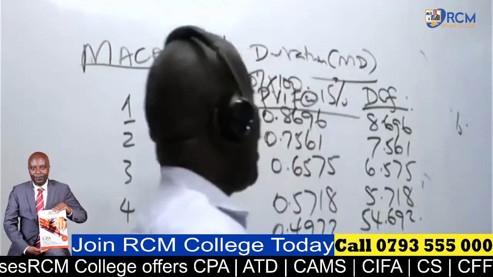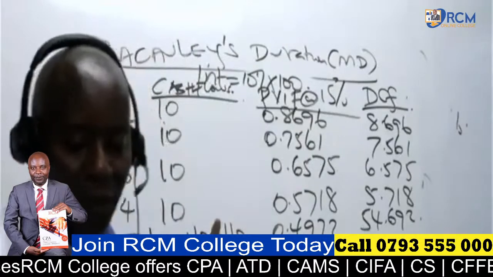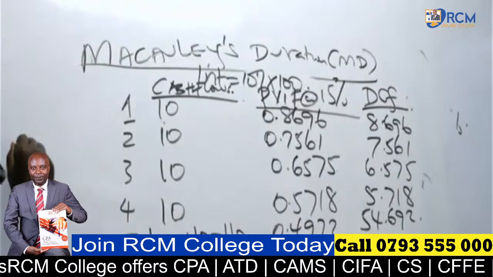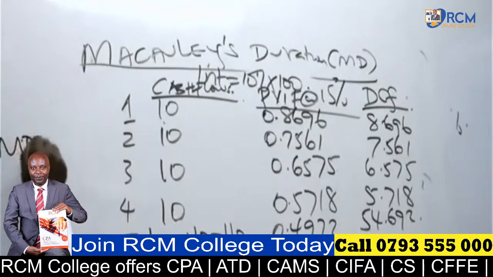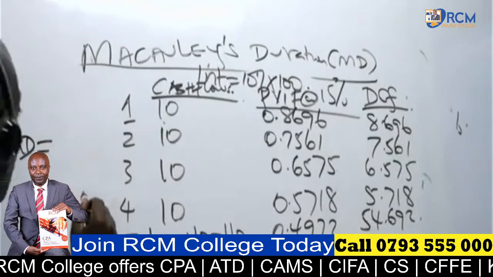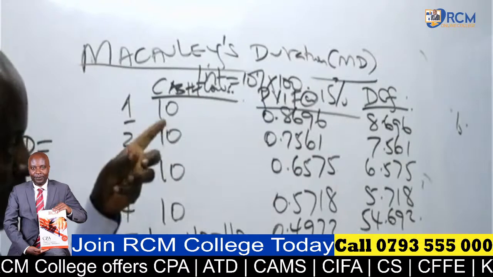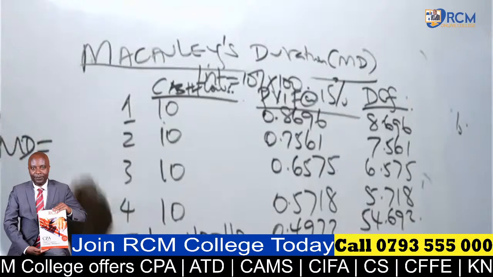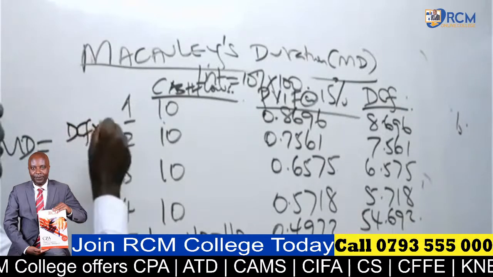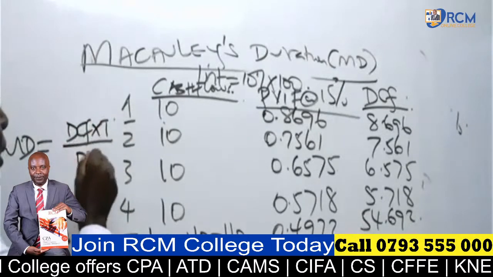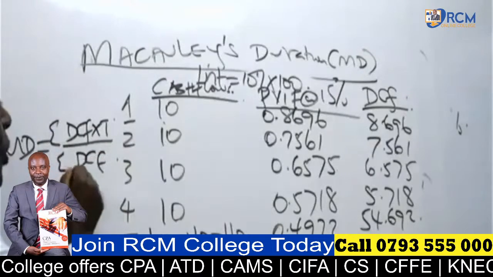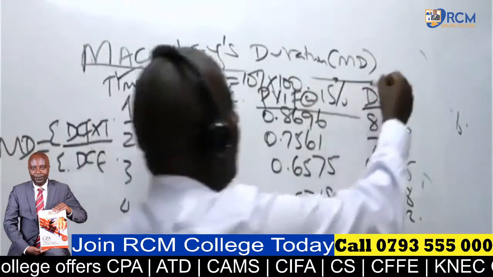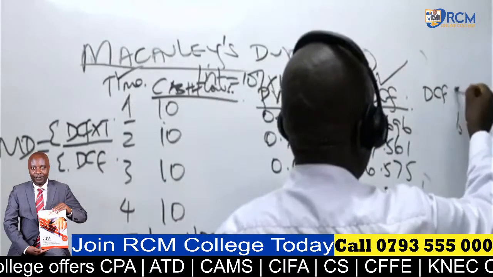Now, from there, remember I gave you the formula of MD. To get Macaulay's duration, you have to bring durations into your discounted cash flows. So you'll take the DCF times time, all over DCF summed. Remember, this is the time. So take this column and this column and call it DCF times time.